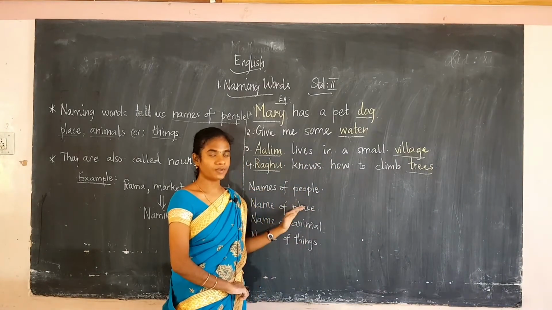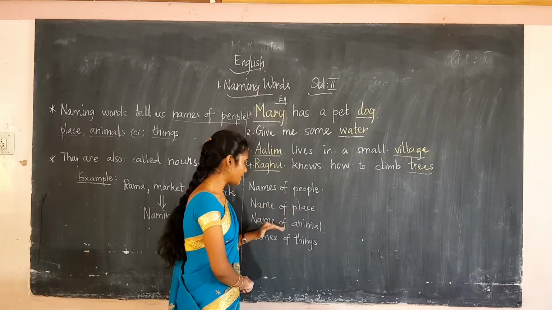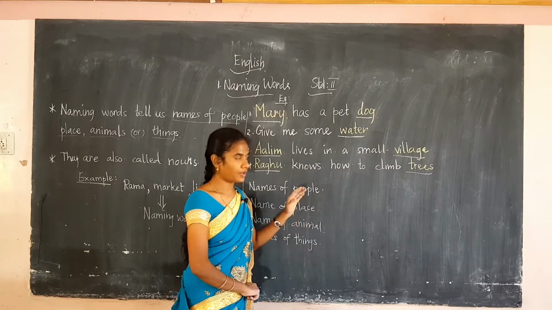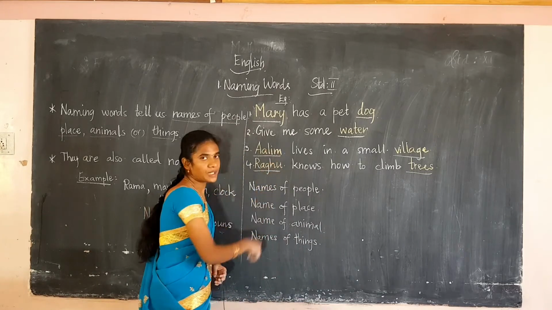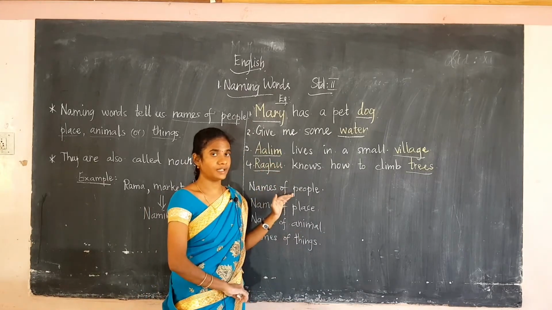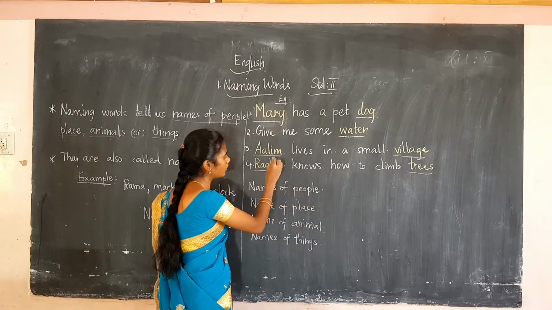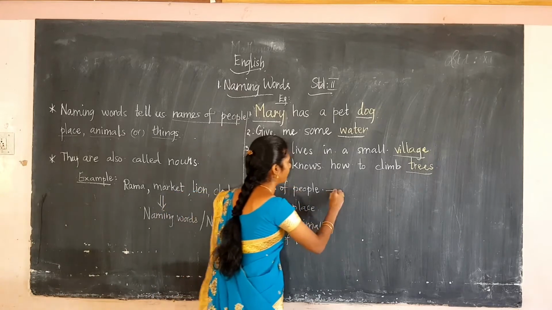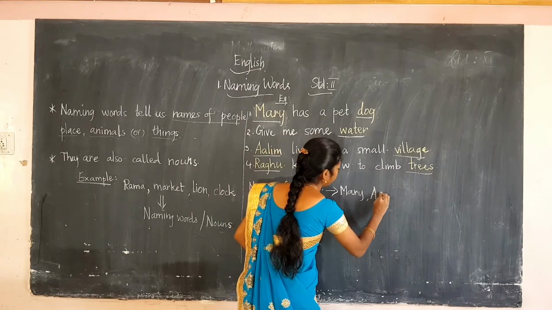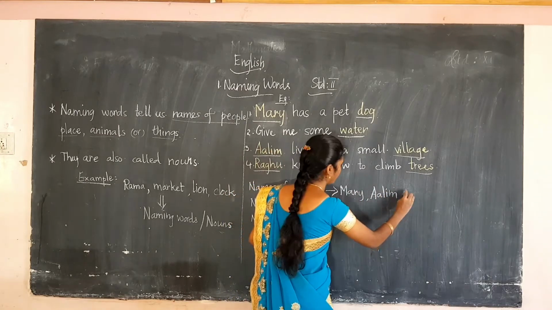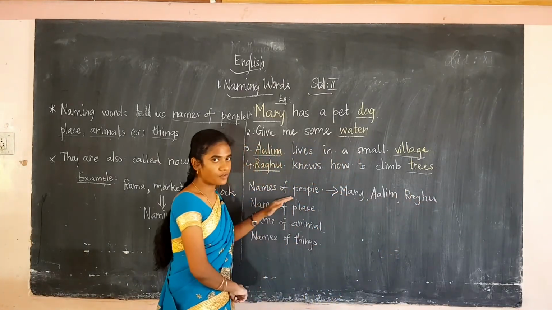Now we have to write down what is the name of people, what is the name of place, what is the name of animal, what is the name of things. For the underlined words, you have to categorize and write. Now tell me, what are the names of people here? Mary, Alim, Raghu are the names of people.